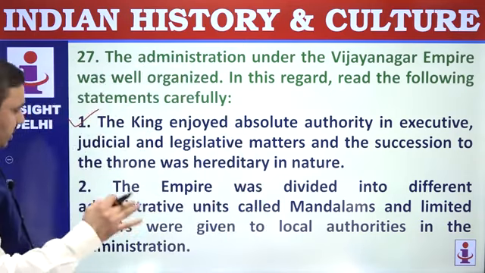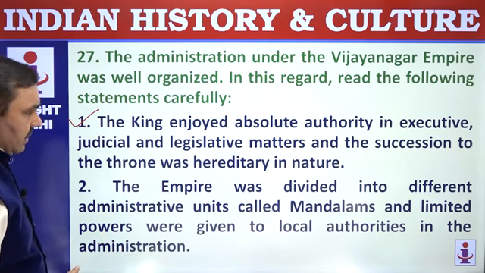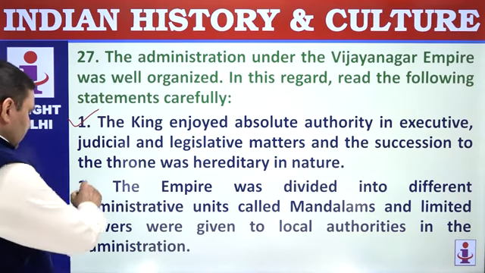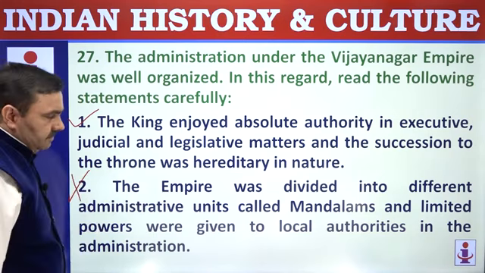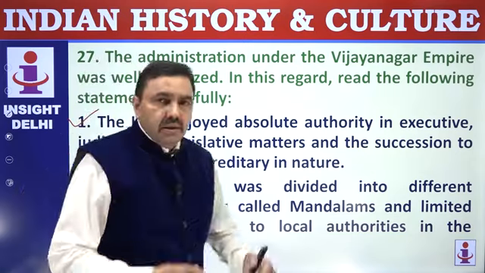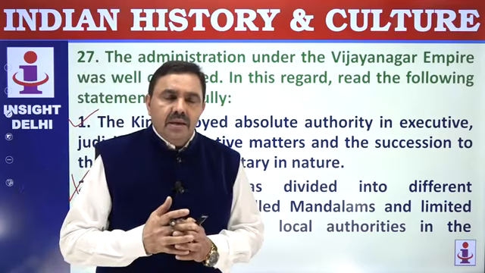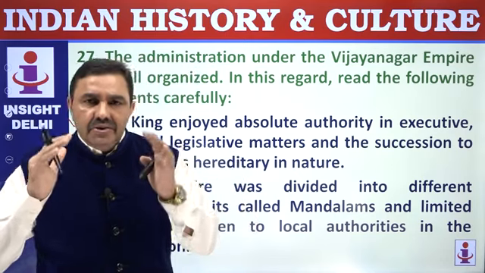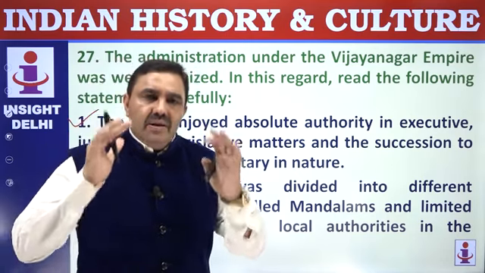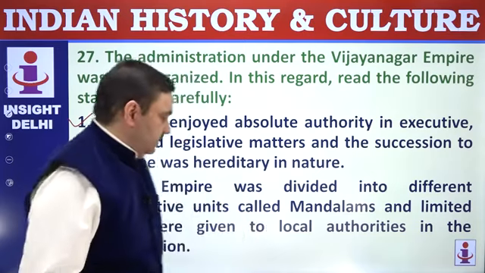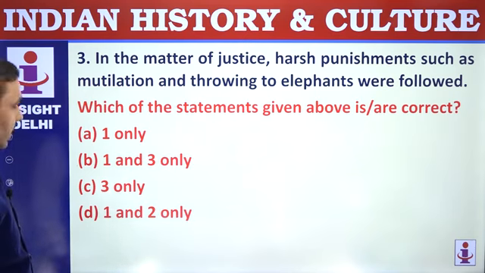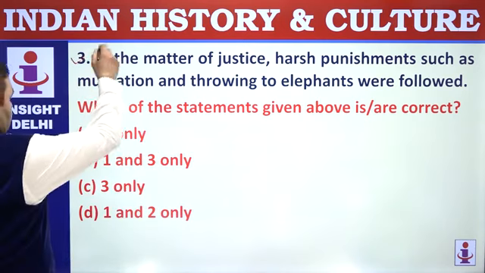The empire was divided into different administrative units called mandalams, and limited powers were given to local authorities. Local authorities had a high degree of autonomy. Rashtra and mandalams were the names of provinces. And some of the provinces, particularly in peripheral areas where provincial governors were known as Nayakas, they had a very high degree of autonomy. So this is wrong here. In the matter of justice, harsh punishments, mutilation, all these things were given. That's correct. So 1 and 3 are correct here.